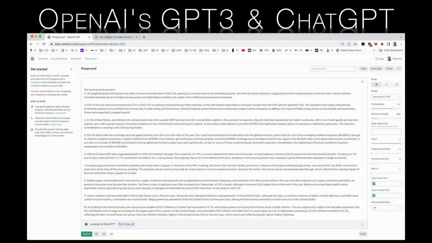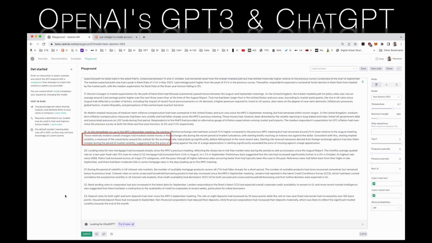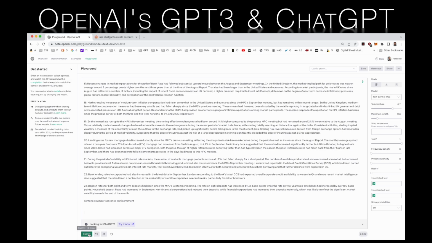We'll write a simple prompt to perform the sentiment analysis on the text. In order to load the results into a spreadsheet, we'll ask GPT-3 to provide a delimiter between the sentence and the sentiment score. The often used comma would be a poor choice here for delimiter, as here commas will appear in the text. Instead, in this case, we'll use a pipe, which is a shift backslash on most keyboards. We'll specify the format that we want GPT-3 to return the data after the MPC text.